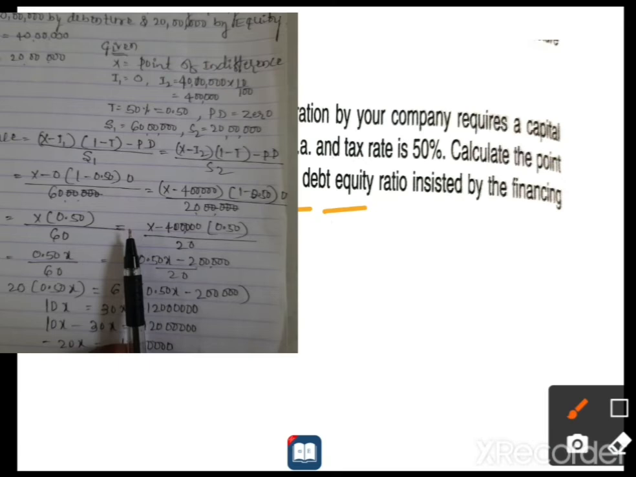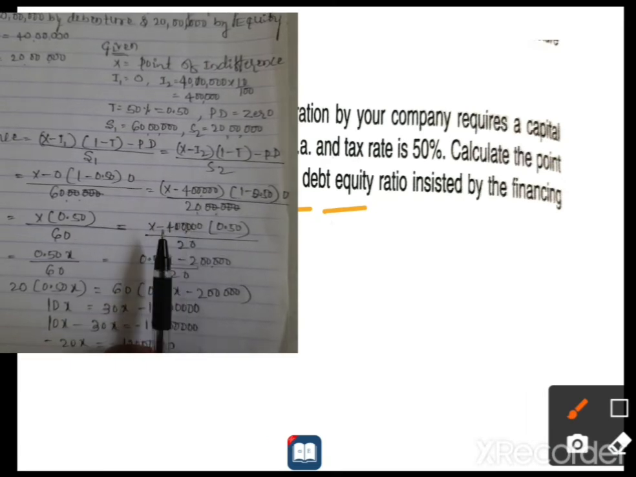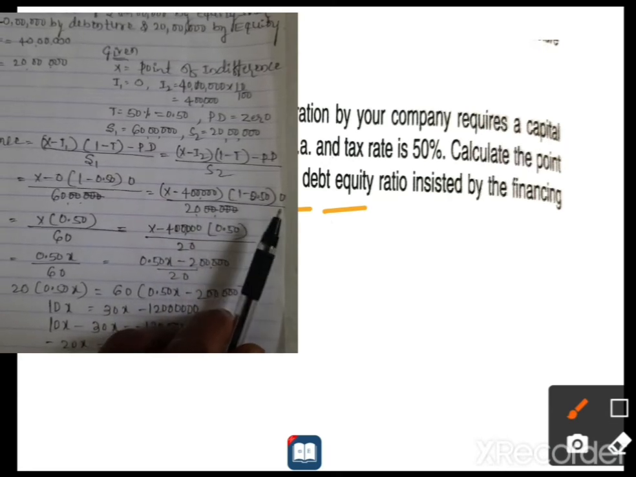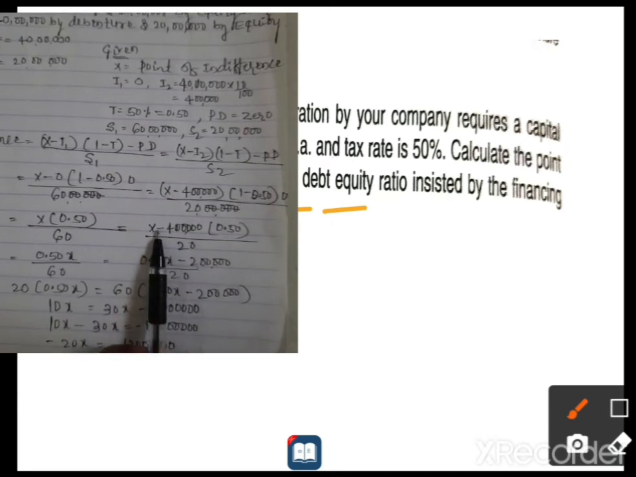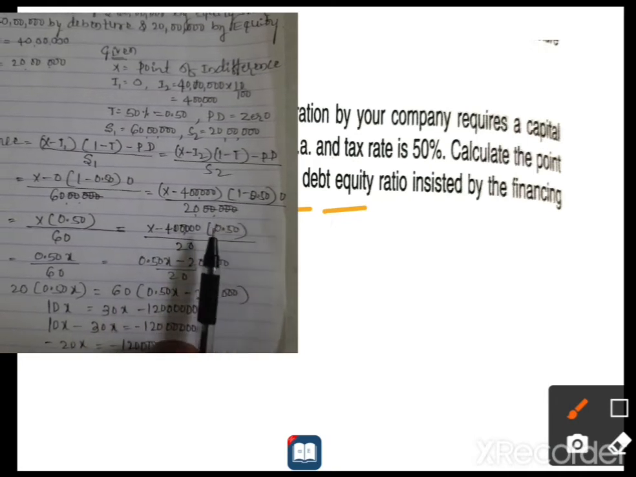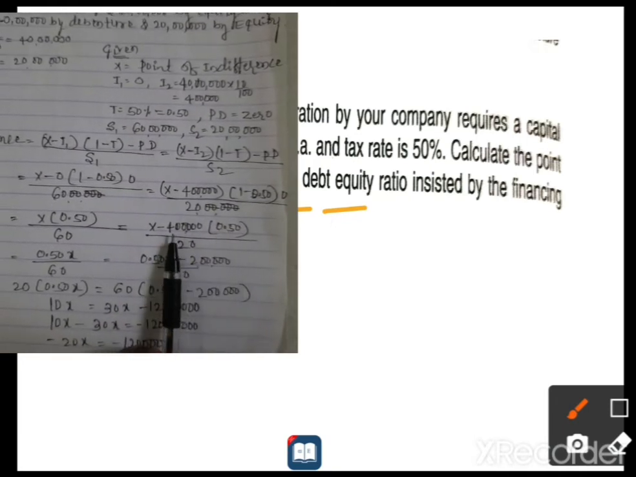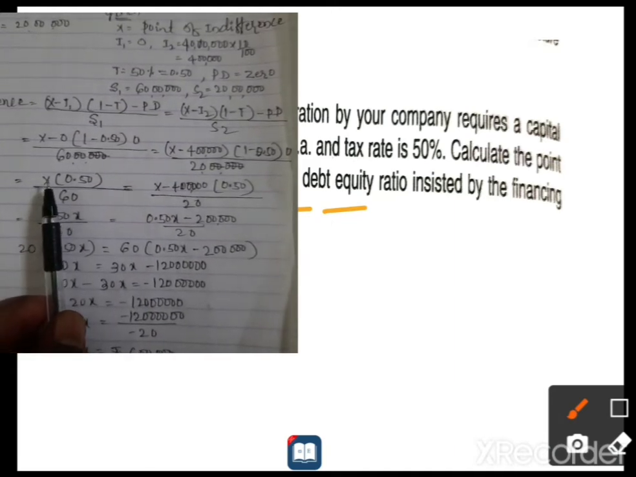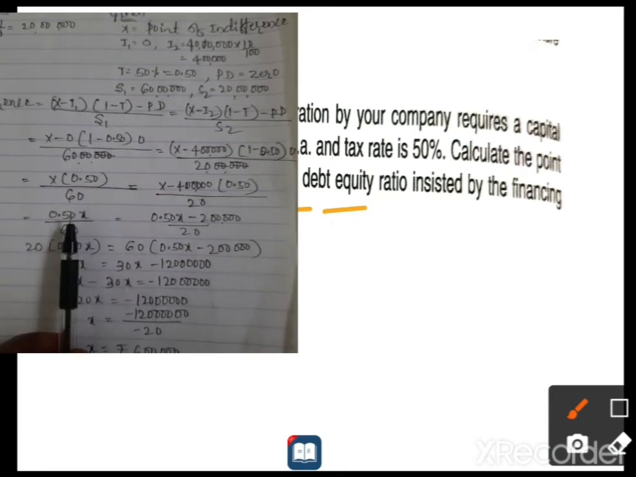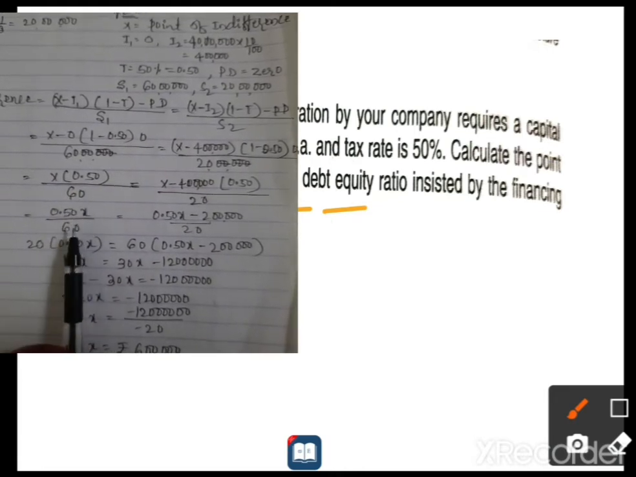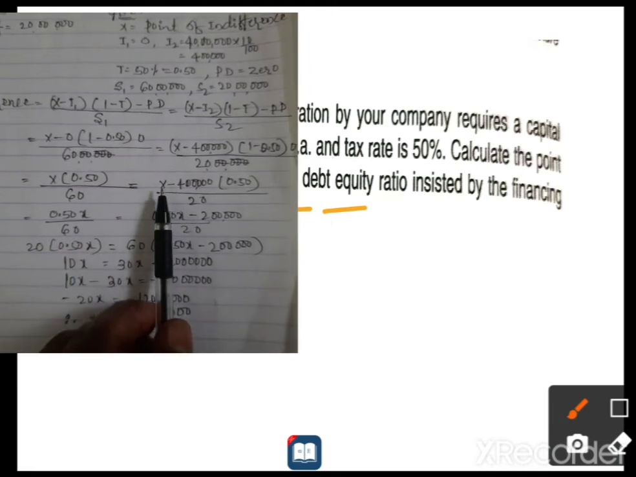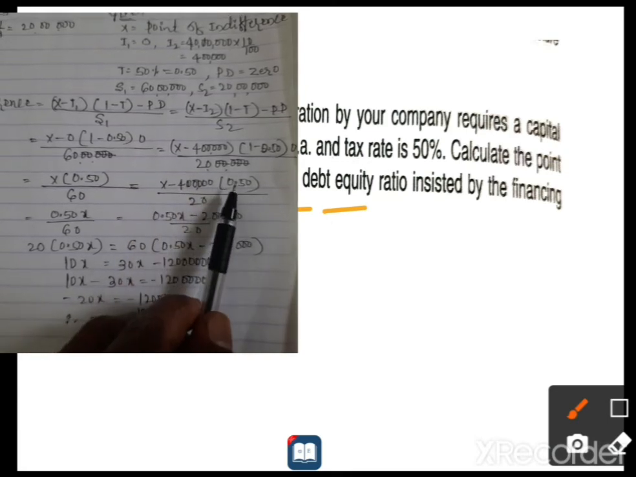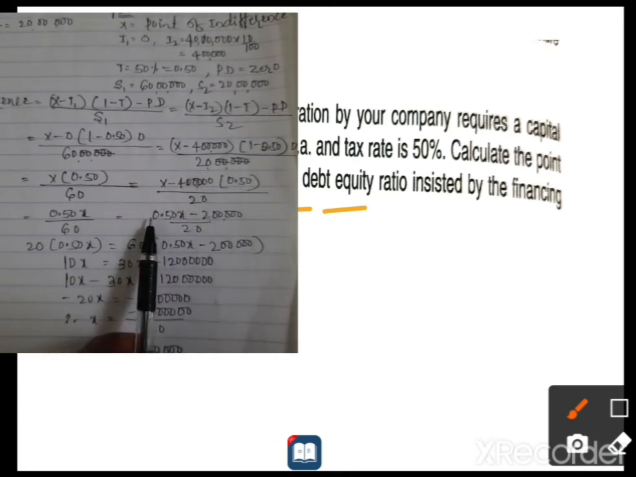Next, equal sign, x minus 4 lakh remains constant. And again 1 minus 50, because there is no value for x, it stays x minus 4 lakh. Next 1 minus 50 will become 0.50, divided by 20 and divided by 60. The next step, x into 0.50 becomes 0.50x divided by 60, equal to x into, first because we have to multiply with the bracket. Now first x into 0.50, 0.50x.